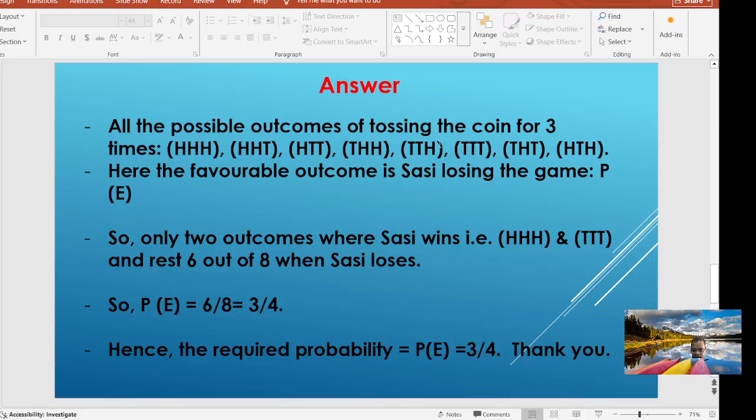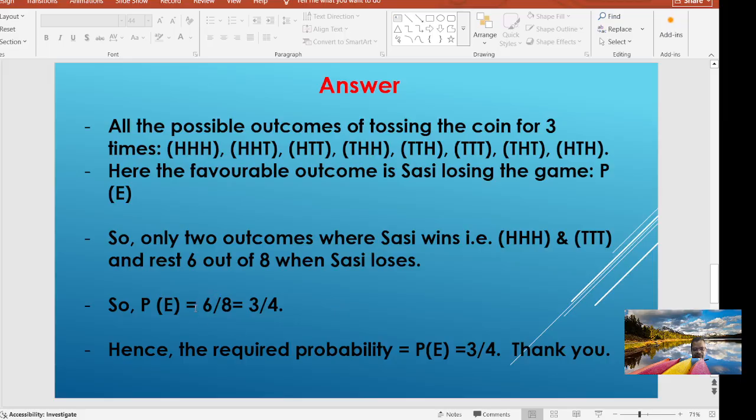So twice Sasi is actually winning. So Sasi is winning only in 2 outcomes. So how many times is Sasi losing? Simple. There are 8 outcomes. Sasi is winning 2 times. So Sasi is losing 6 times.